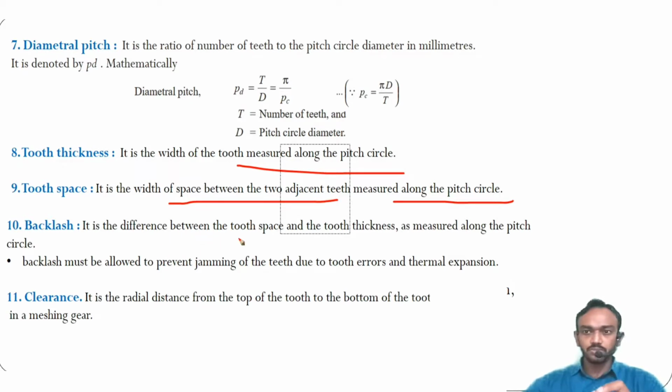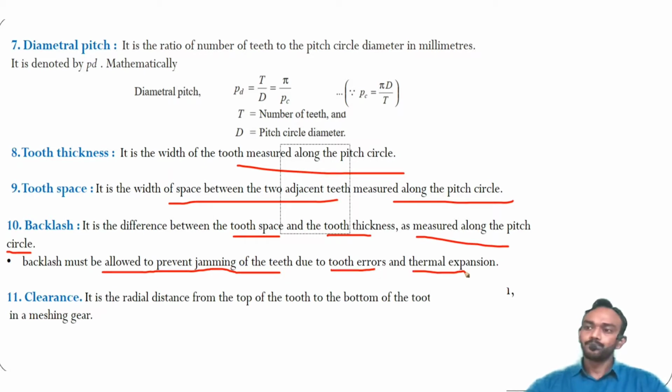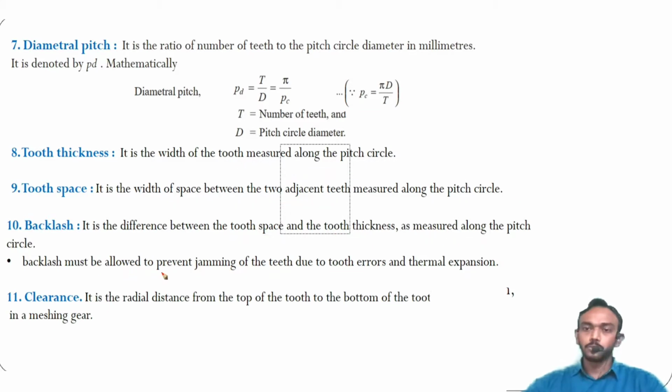The difference between tooth space and tooth thickness measured along the pitch circle is known as backlash. Backlash is always allowed to prevent jamming of the teeth due to tooth error or thermal expansion, so it always needs to be provided for better working.